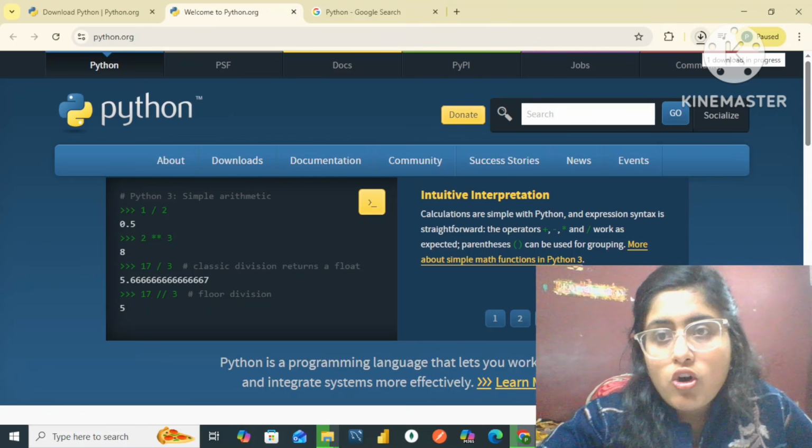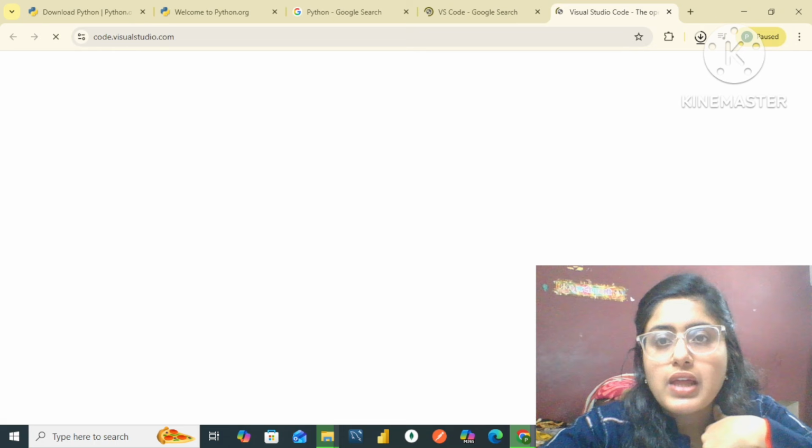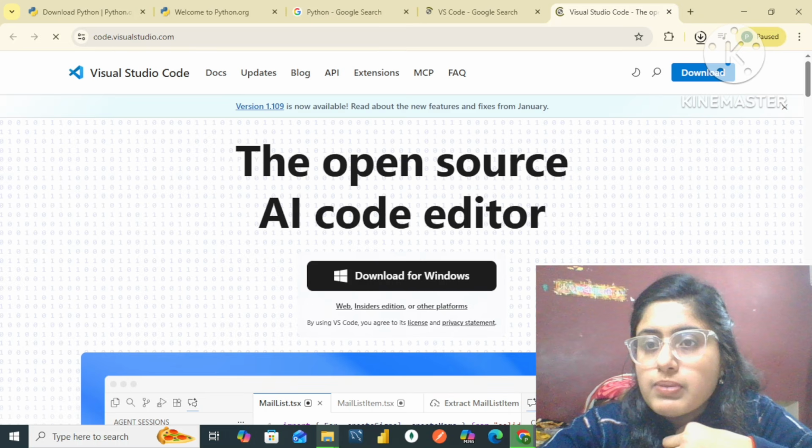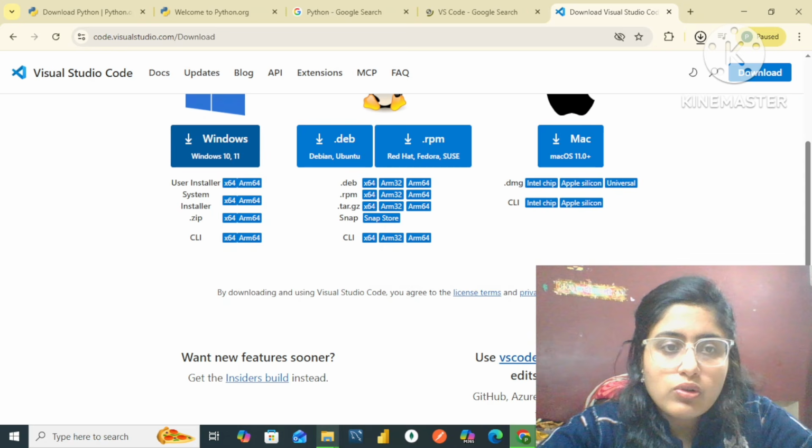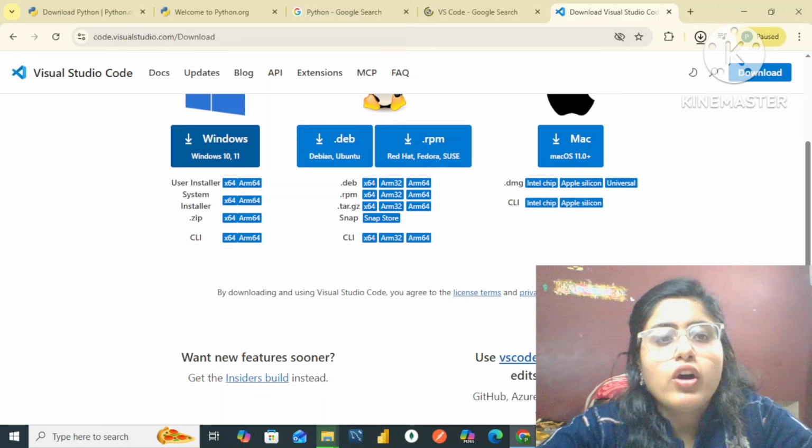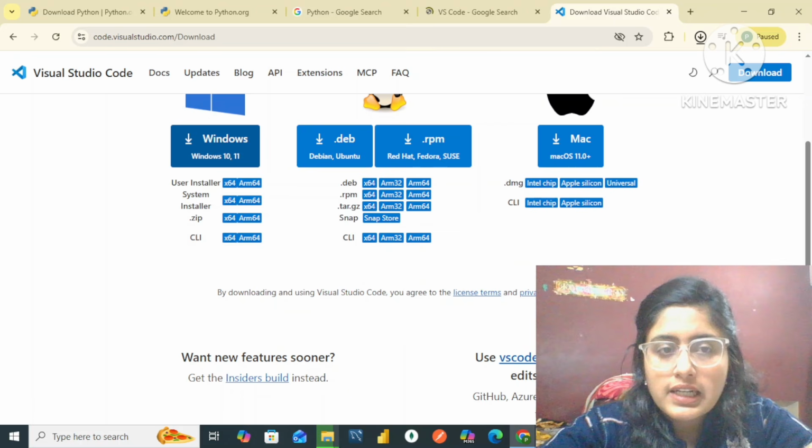Until then, I will show you how you can download VS Code for your PC. You can search for VS Code, and the first link that opens, you just need to open it. From there you simply click on the download option, and then you can download the version for Windows. After that your download will start and you can start working in VS Code. But I'm not going to download this again, because I have already downloaded VS Code on my PC. I will show you that, and we will be working on that code.